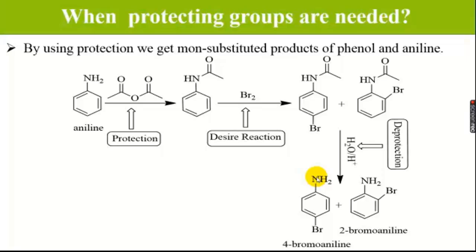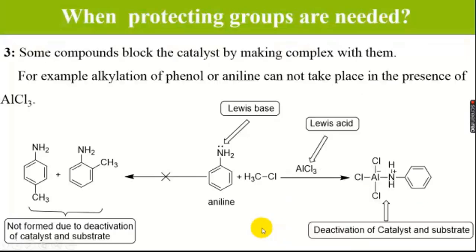So in this way, we have used again acetic anhydride for the protection of NH2. After protection, now we will go for the desired reaction, that is bromination. Now bromine will go only in ortho and para position. And after that, in a similar way to phenol, we will get 2-bromoaniline or 4-bromoaniline.